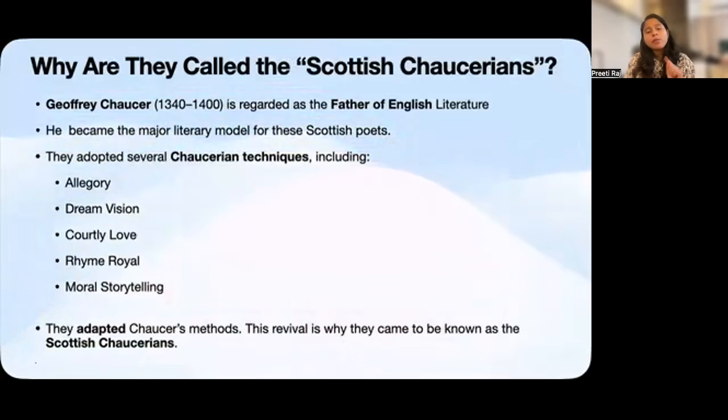However, one important point you should remember is that these poets were not simply imitators. They borrowed Chaucer's artistic methods but adapted them to reflect Scottish culture, language, traditions, and experiences. In other words, they learned from Chaucer while creating something uniquely Scottish. Because of this strong literary influence, later scholars and literary historians refer to them as Scottish Chaucerians.